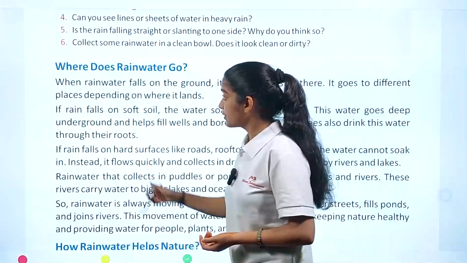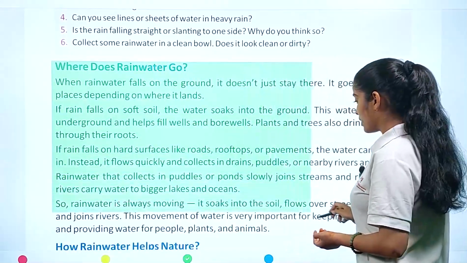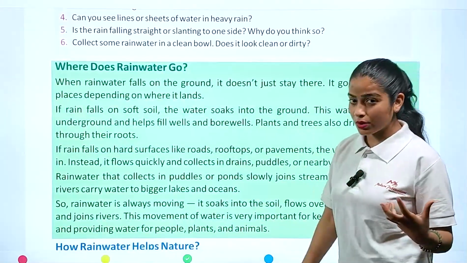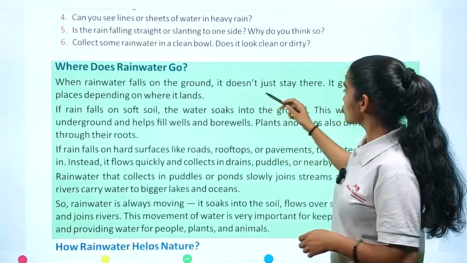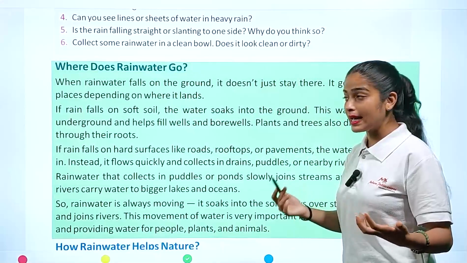Next we have, where does rainwater go? So now the next question, and the curiosity we have, is where the rainwater goes, right? When rainwater falls on the ground, it doesn't just stay there. It goes to different places depending on where it lands.